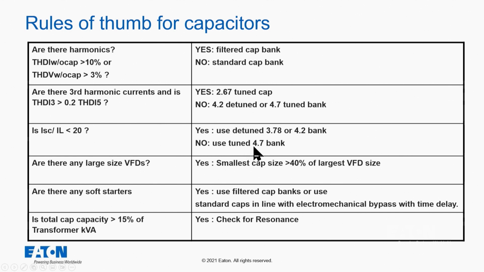Why is that the case? Because if I put a harmonic filter on a really weak source, I'm going to draw in all kinds of harmonic current, and I may overload the filter.